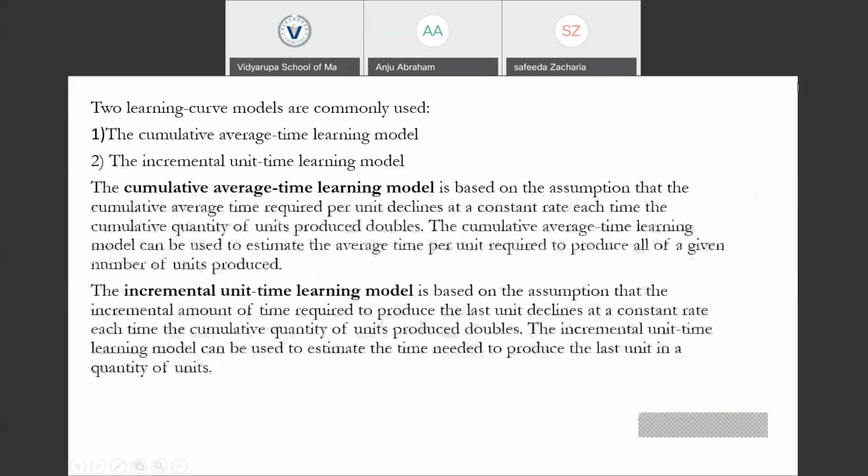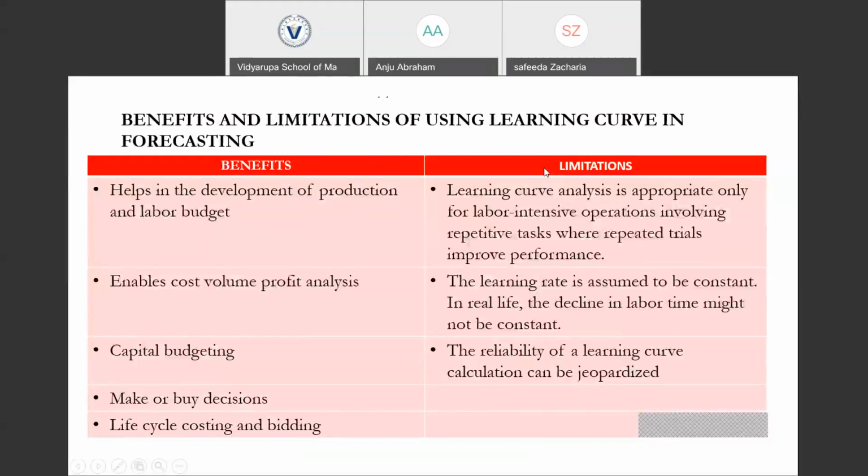So in the benefits, it helps in the development of the production and labor budget. By using this learning curve, we could compute the total time required or the average time required to produce this number of units. By knowing this average time or the total time required, we could develop the labor budget, because the labor budget is developed based on the number of hours that is required. With the learning curve in existence, knowing the number of hours is very helpful in the development of the production budget as well as the labor budget.